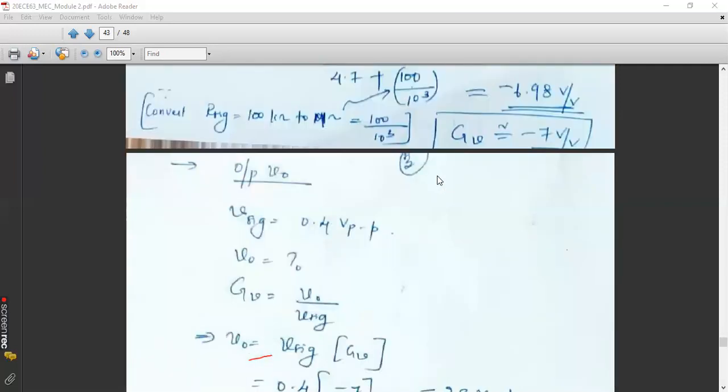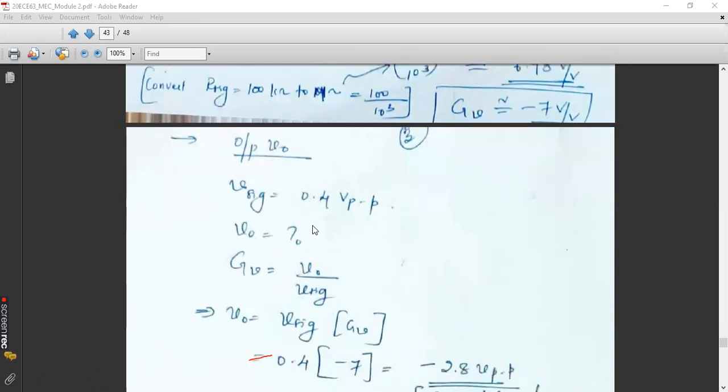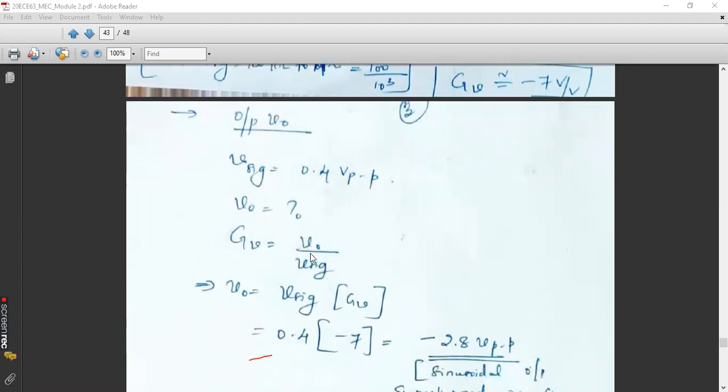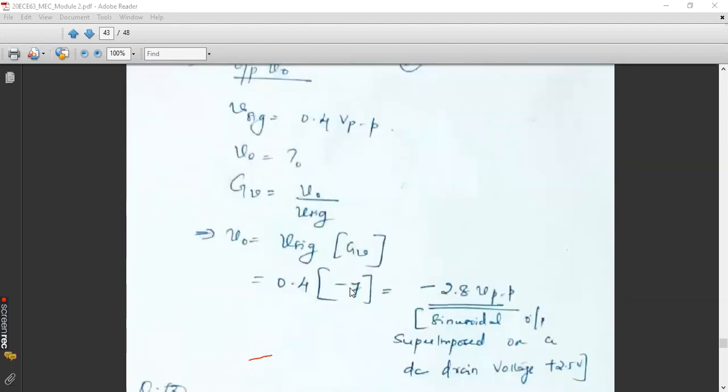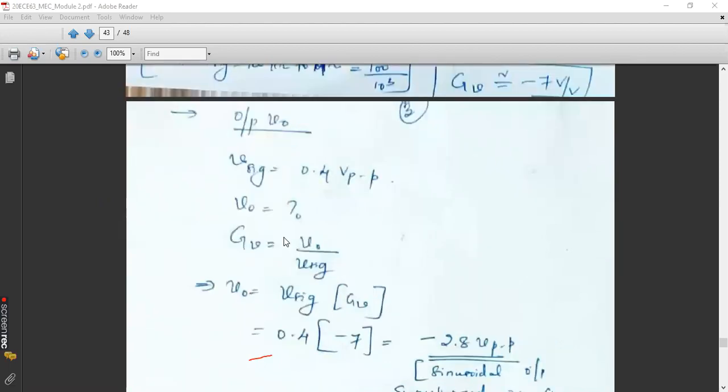Coming to the last portion, we need to find the output voltage corresponding to this input voltage. Input voltage is given as 0.4 volt peak to peak sinusoidal input. So already we have the expression for GV, that is V naught by Vsig. So it is very easy to calculate V naught by simply cross multiplying Vsig with GV. GV is negative 7. So negative 7 into 0.4 is minus 2.8 volt peak to peak. So at the output, we will get minus 2.8 volt peak to peak corresponding to this 0.4 volt input.